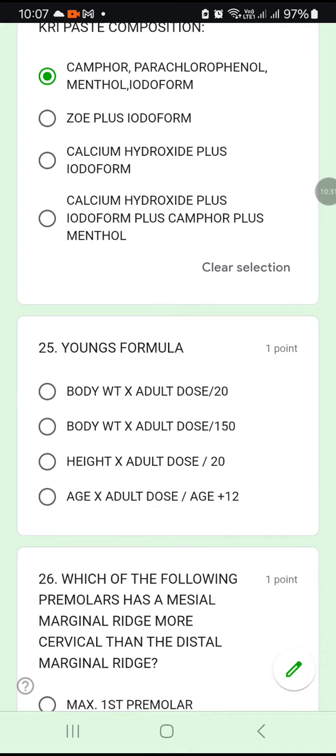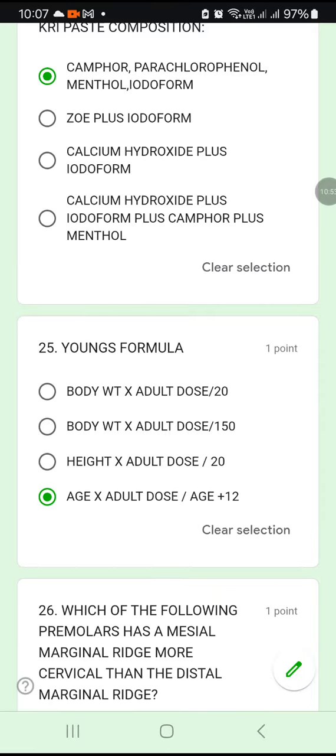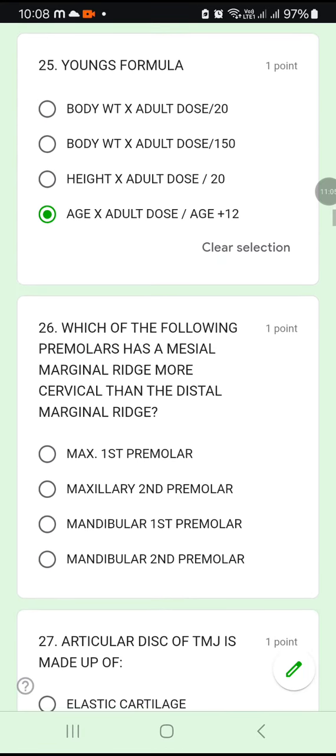Question number 25, Young's formula. Young's formula always uses the age of the patient. Just remember that: young, you are young or old, it depends upon your age. So you can directly go to option D, but otherwise you have to check what formula is being given. It is age into adult dosage divided by age plus 12. Clear? Age into adult dosage divided by age plus 12.